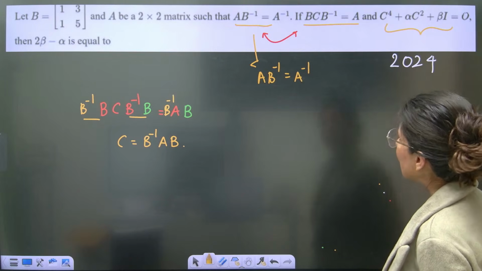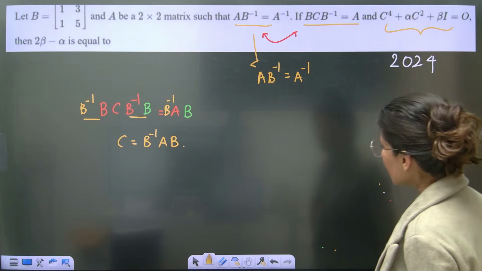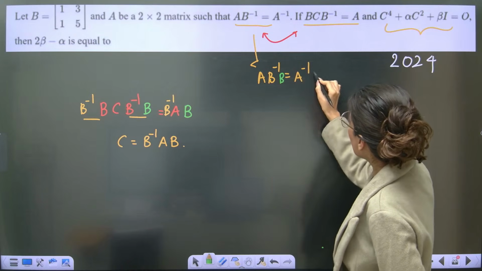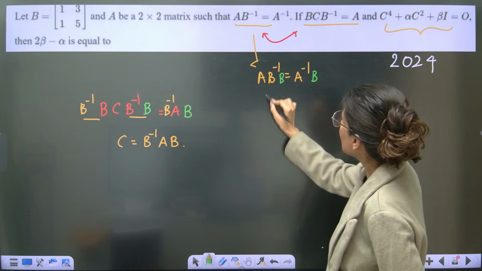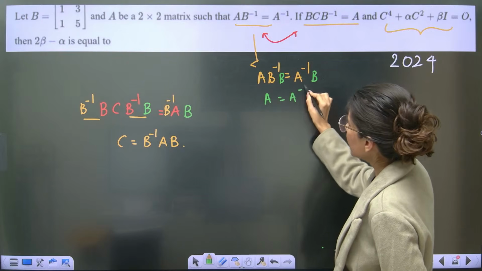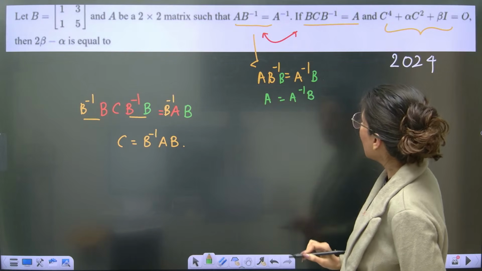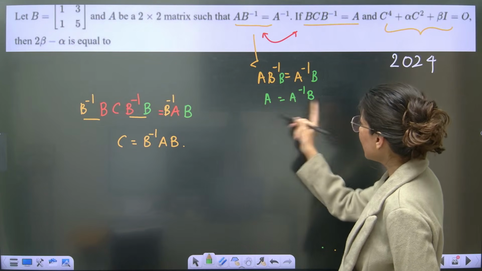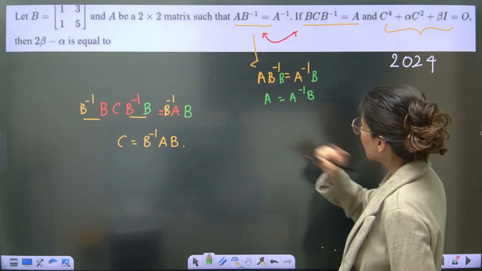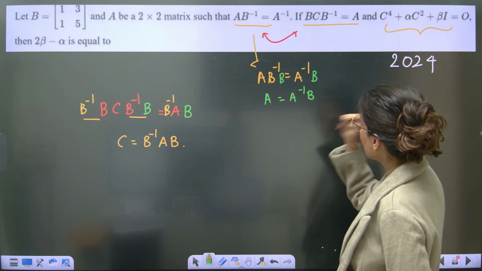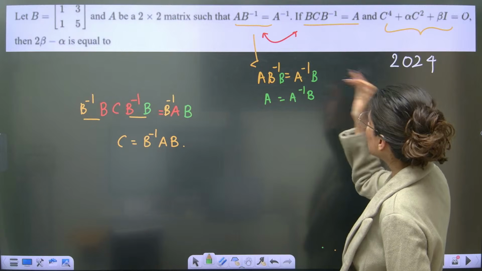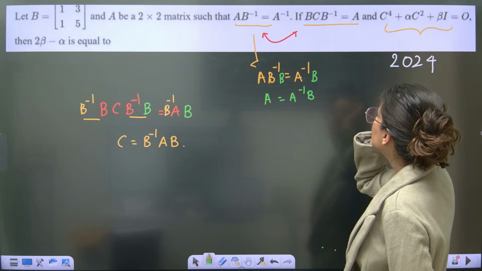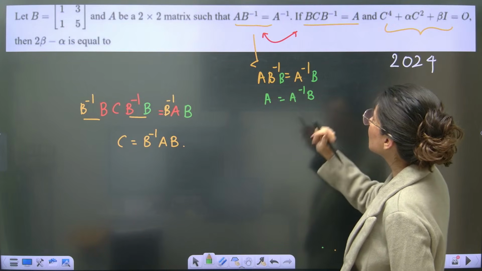What you can do is multiply B over here and B over here, so that you are going to get A is equal to A inverse B. Now you can multiply A on both the sides, or multiply B inverse on both the sides.